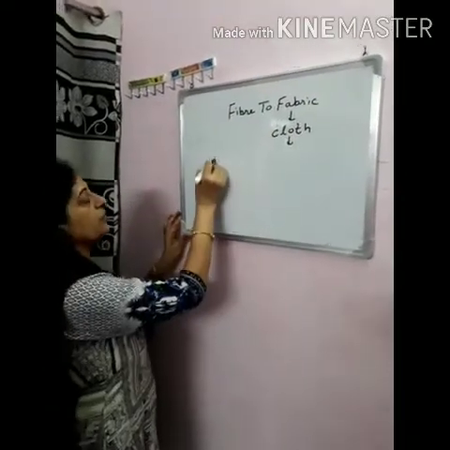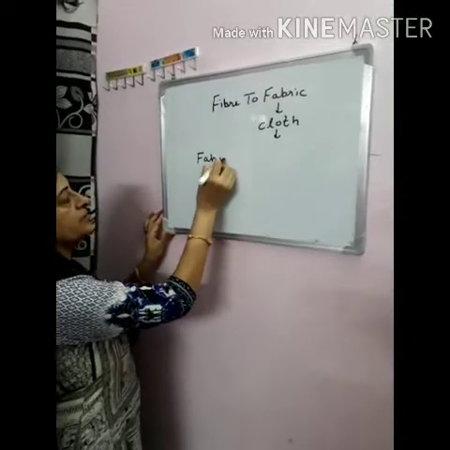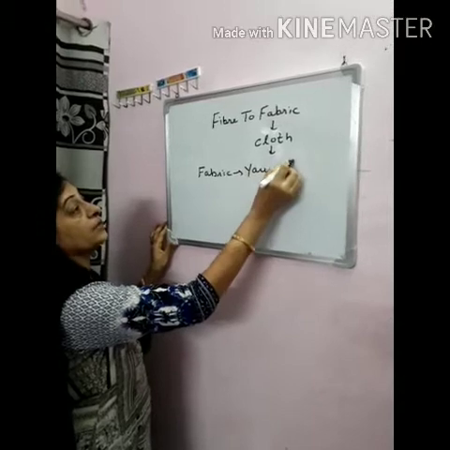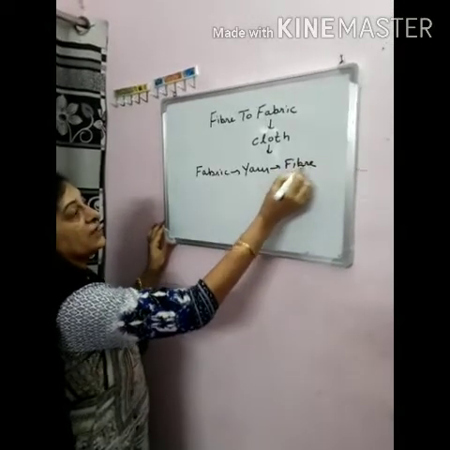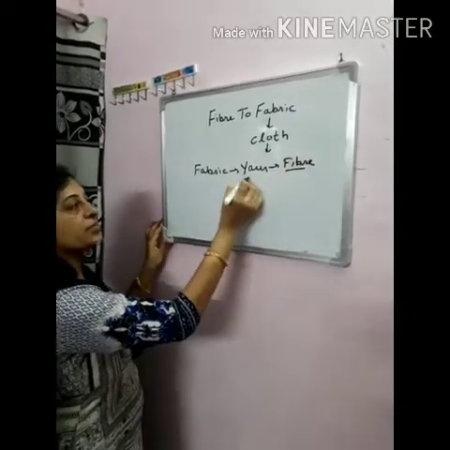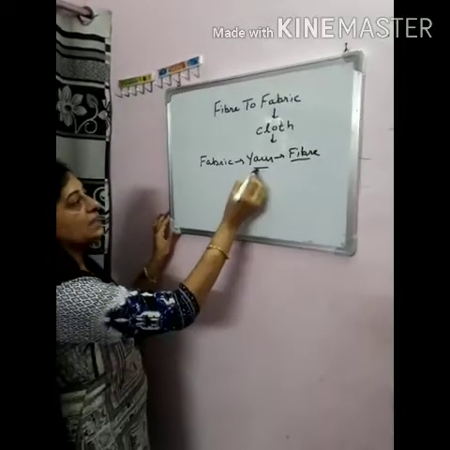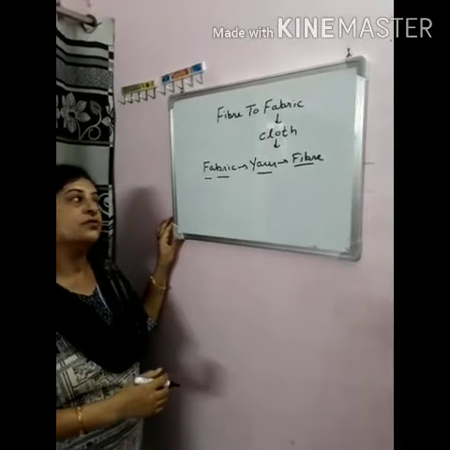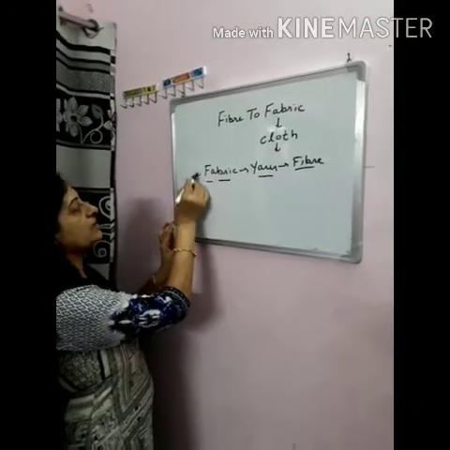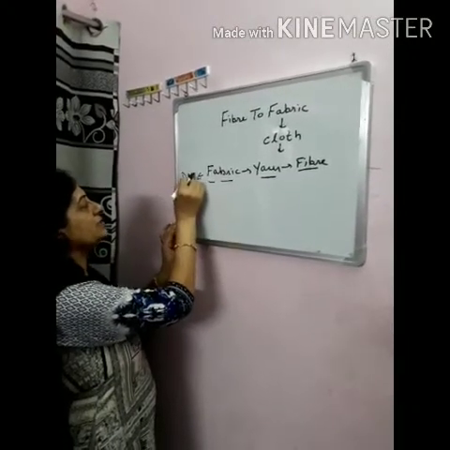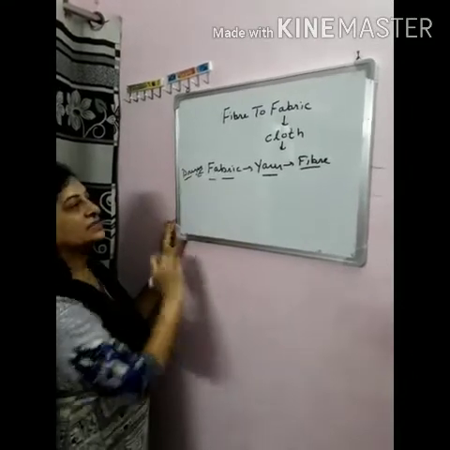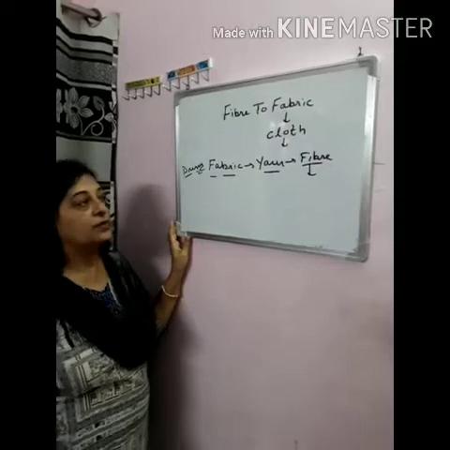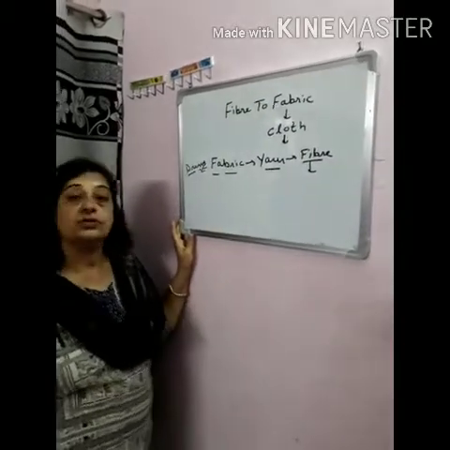Fabrics are made up of yarn, and yarn is further made up of fibers. When the fibers are twisted together, we obtain the yarn, and yarn, through the process of spinning and weaving, is converted into fabric. This fabric is used for making various dresses. So let us find out from where we obtain the fibers. We obtain fibers from two sources.